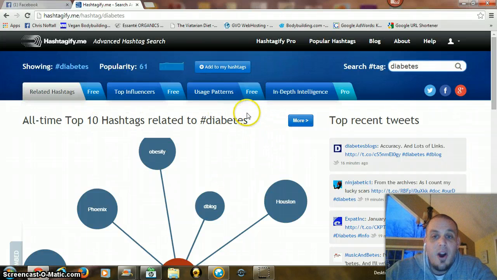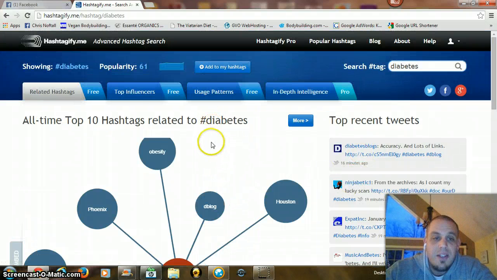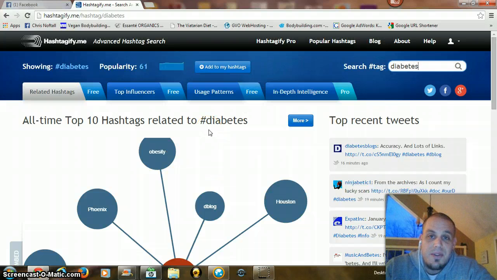It also shows you, which is really cool, the most recent tweets and people who have used these top 10 hashtags. So you can get a great idea of how things are ranking, how well it's being used, and how popular it is. You can use it on Facebook, Twitter, and I use pretty much all the same ones on all social media platforms across the board.